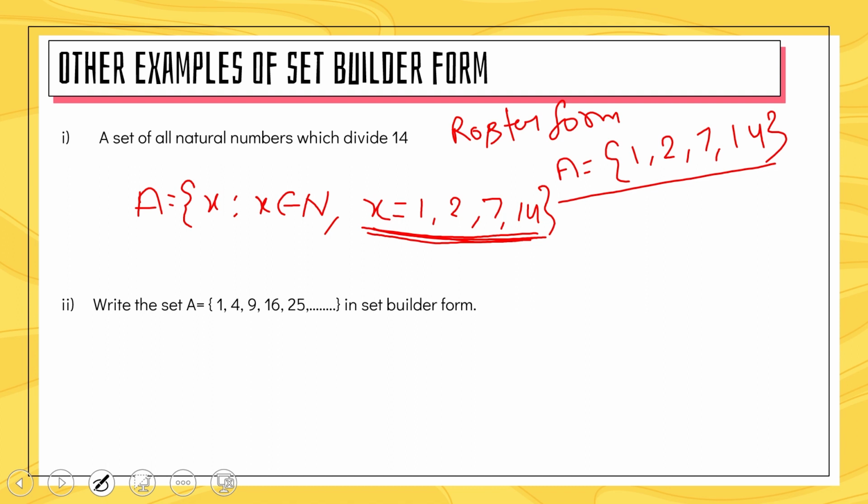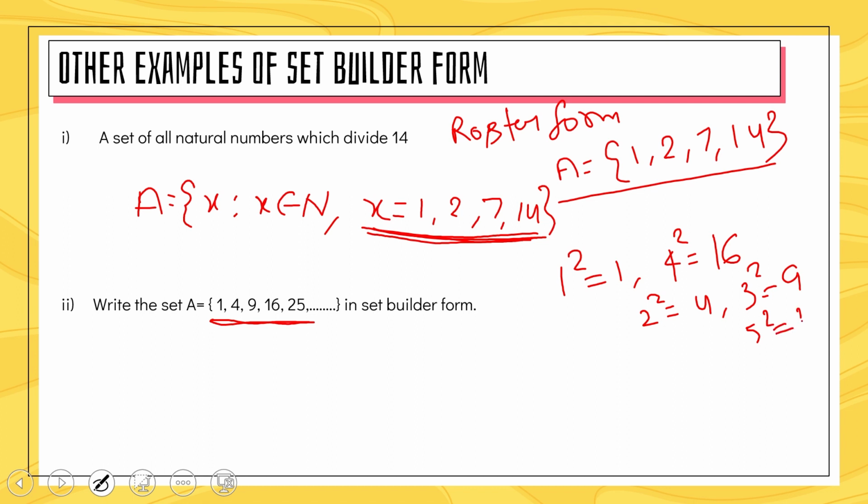Before solving this question, we have to tell about the common property of the elements. So children, here you have to tell what the common property of these elements is. We can say that the square of 1 is 1, the square of 2 is 4, the square of 3 is 9, the square of 4 is 16, and the square of 5 is 25.